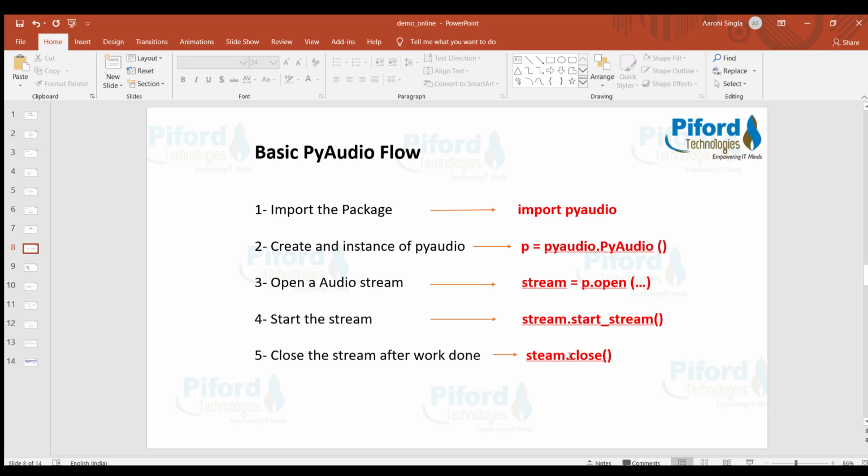Now what is a stream? Streaming is a method of transmitting or receiving data in a continuous flow, and we can play audio or video while the rest of the data is still being received.